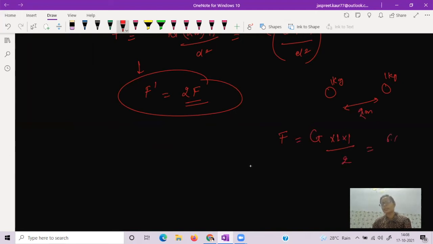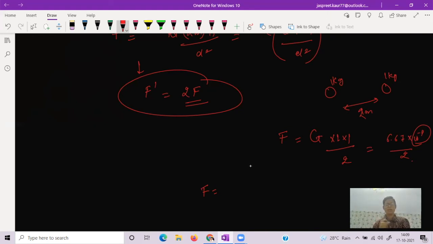It is 6.67 into 10 raised to the power minus 11 divided by 2. When we see this force, it comes out in the order of 10 raised to the power minus 11. That means the force of attraction is very negligible. That means these two stones will not show any motion. Why is this so? The force of attraction is very, very small.